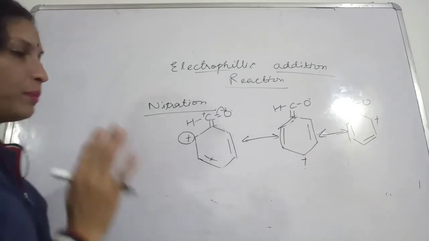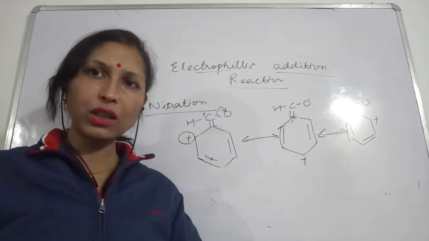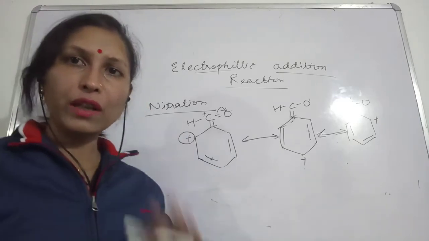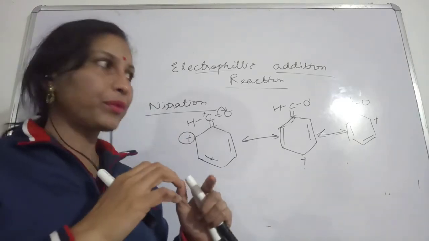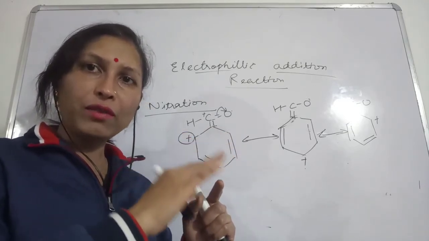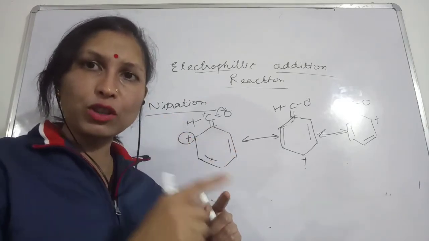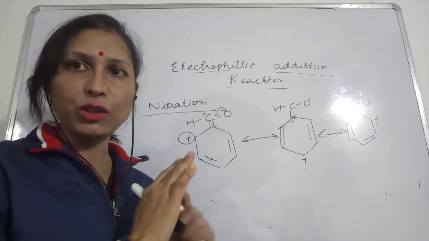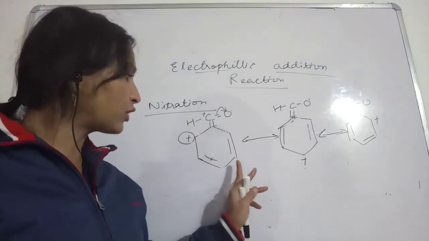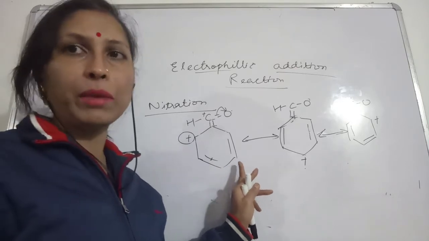So the ortho and para positions, you can see here that they are electron deficient. If an electrophile comes, definitely the electrophile will not choose these two positions, meaning the ortho and para positions will not be chosen by the electrophile. So the electrophile will go only at the meta position.